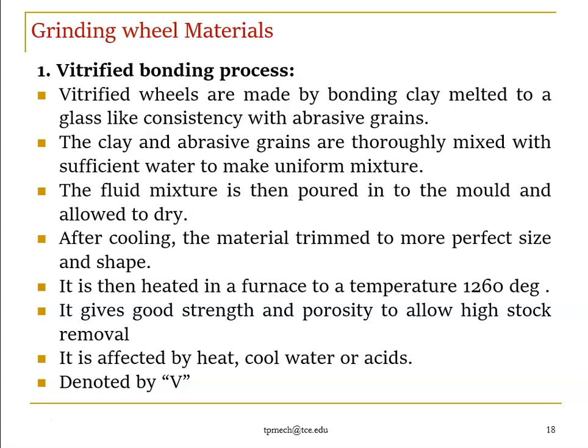That cavity should be a circular shape, a circular block. It is then heated in the furnace for the clay. So in order to get hardening, we do another secondary process like a heating process. It is heated in a furnace to a temperature of 1260 degrees Celsius. It gives good strength and porosity to allow high stock removal.